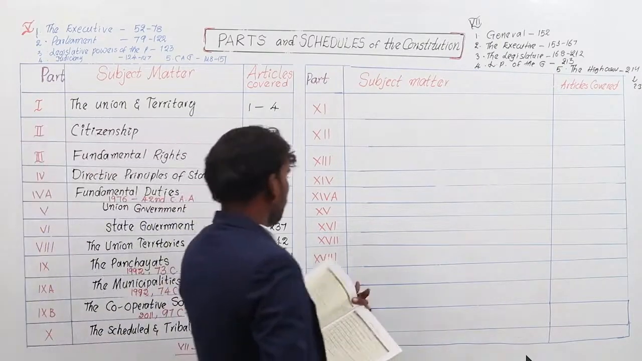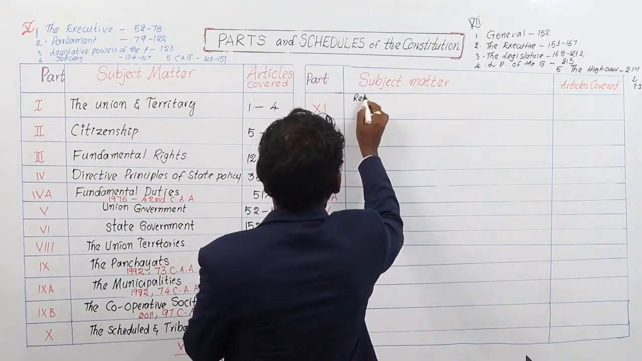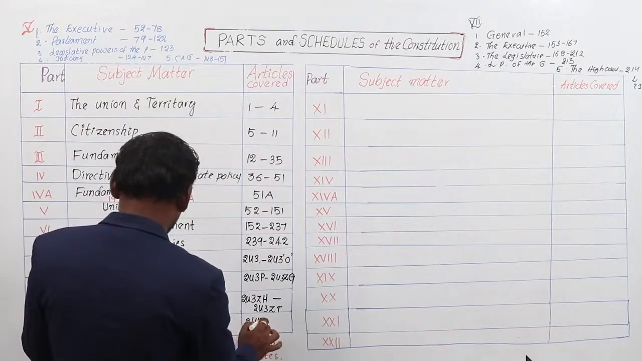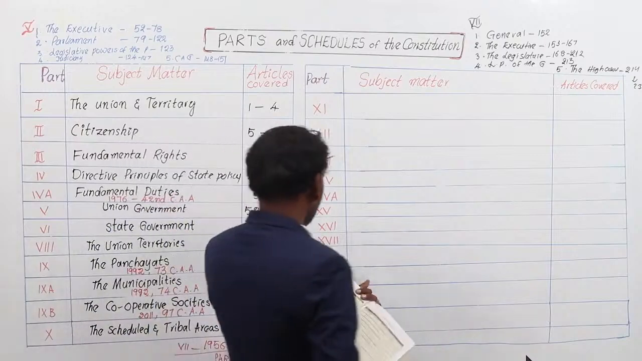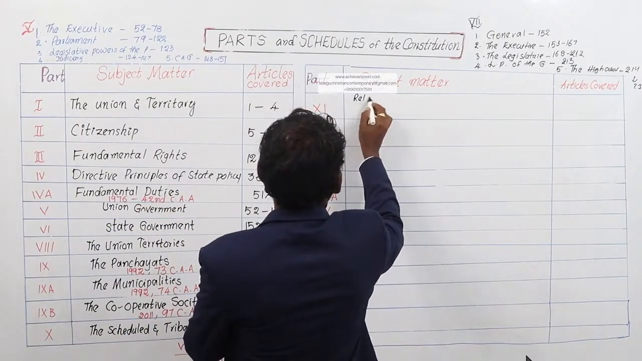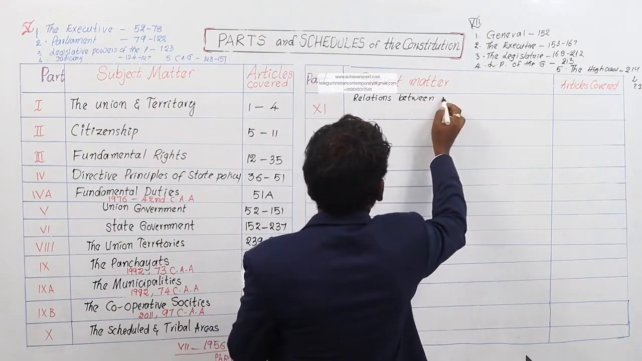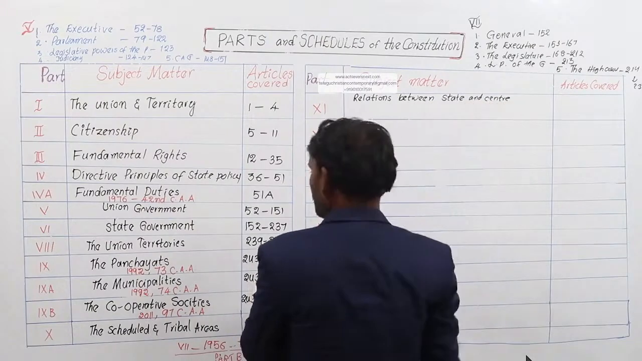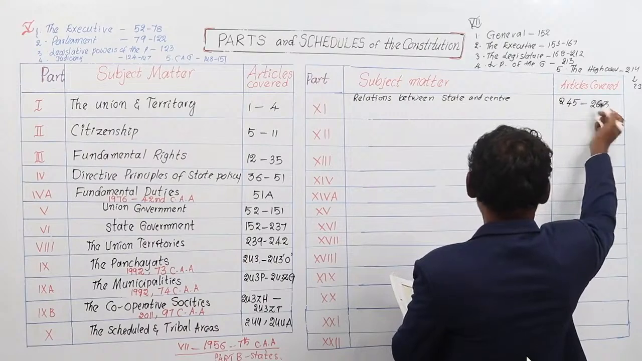Coming to part number 11, relations between the union government and state government, between state and center. Articles covered, article number 245 to article number 263.